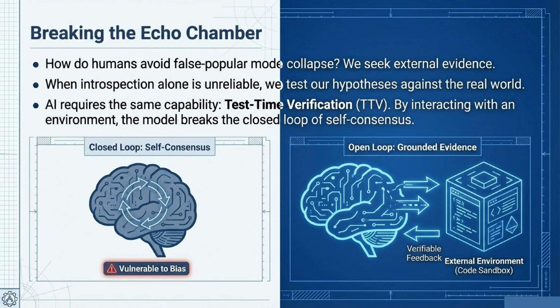So, how do we break this echo chamber? Think about how humans solve this. When our own intuition isn't reliable, we seek external evidence. AI requires the exact same capability, which is test-time verification. By interacting with an external environment, like a code sandbox, the model breaks out of the closed loop of self-consensus and anchors itself in grounded, verifiable evidence.